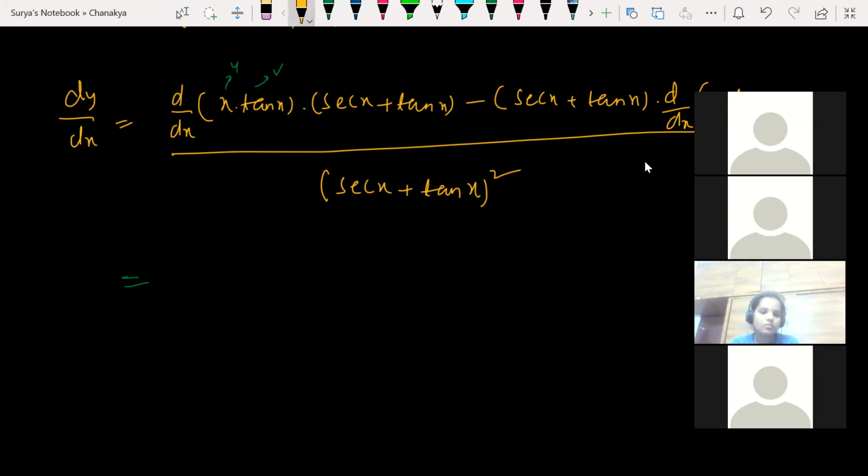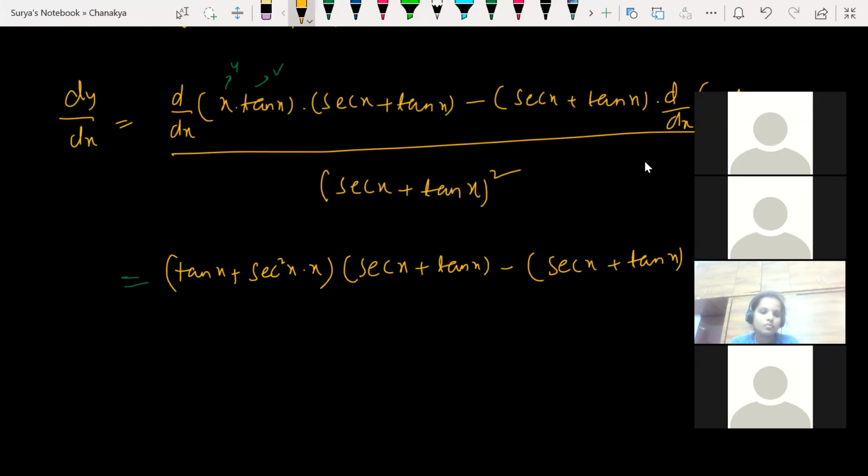D by dx of x into tan x, so 1 into tan x plus secant square x into x, into secant x plus tan x, minus secant x plus tan x into d by dx of x into tan x is what? Tan x plus secant square x into x.